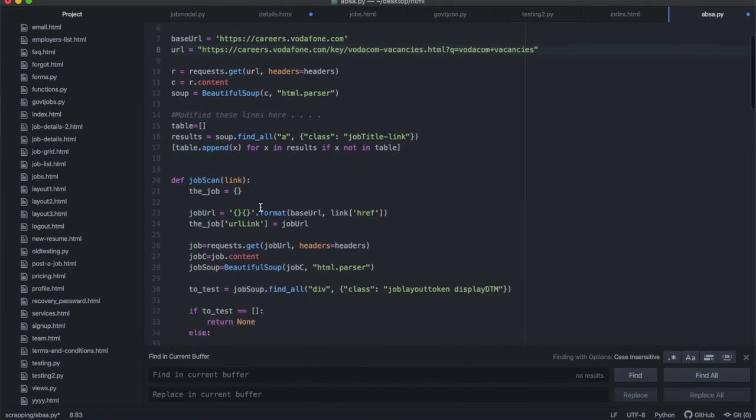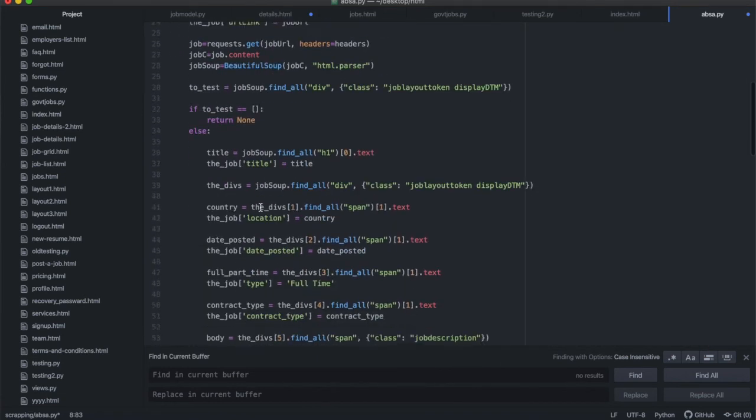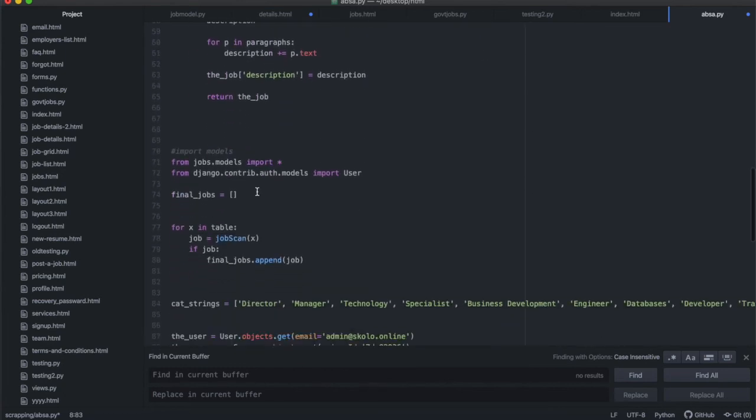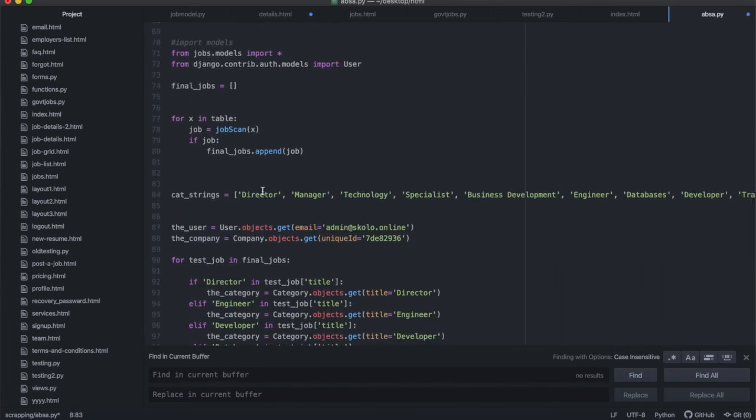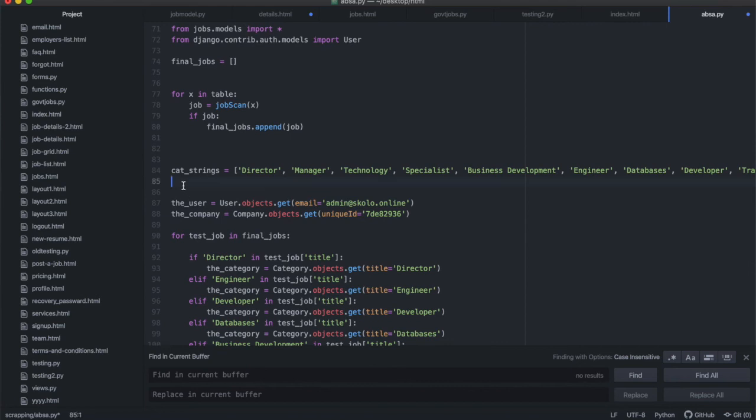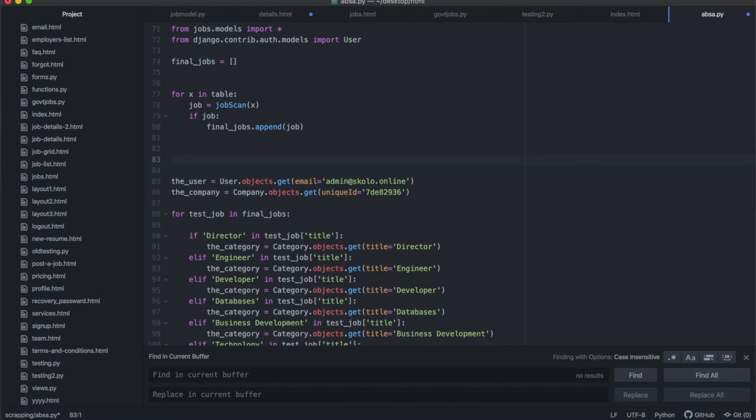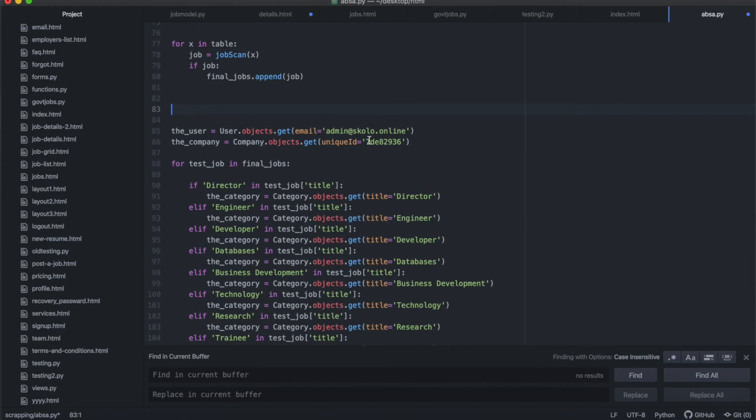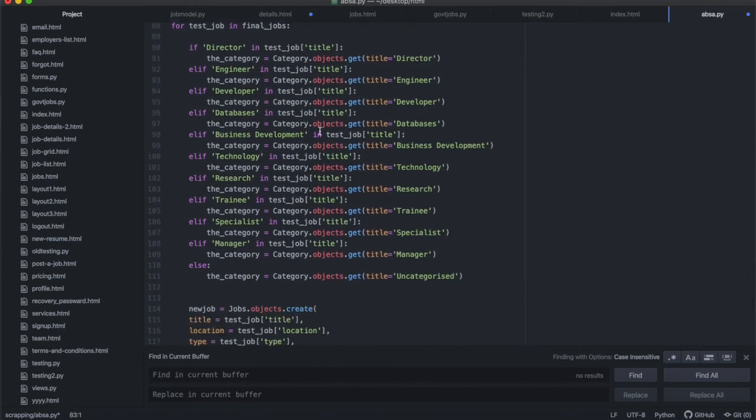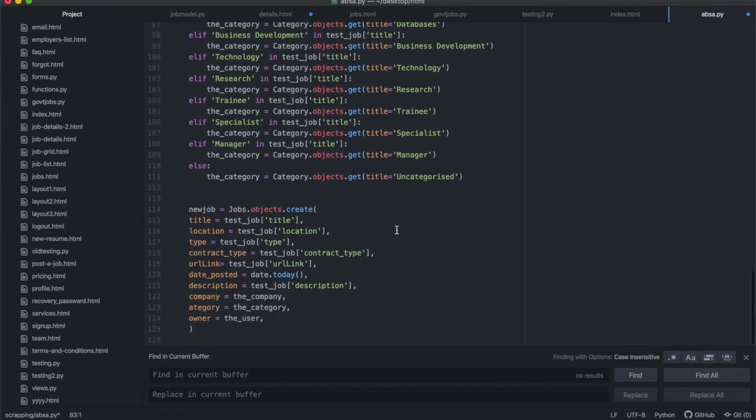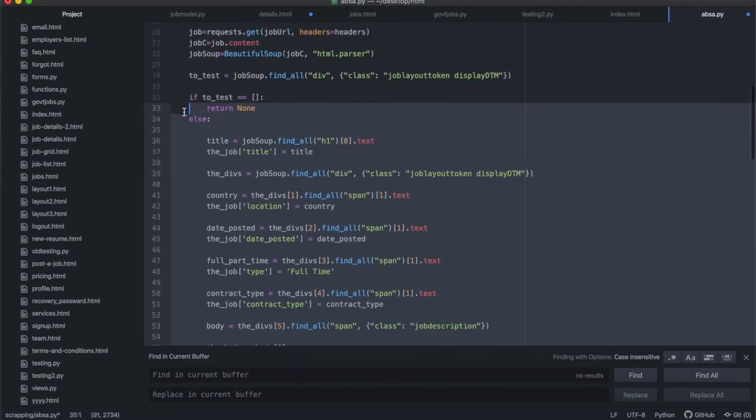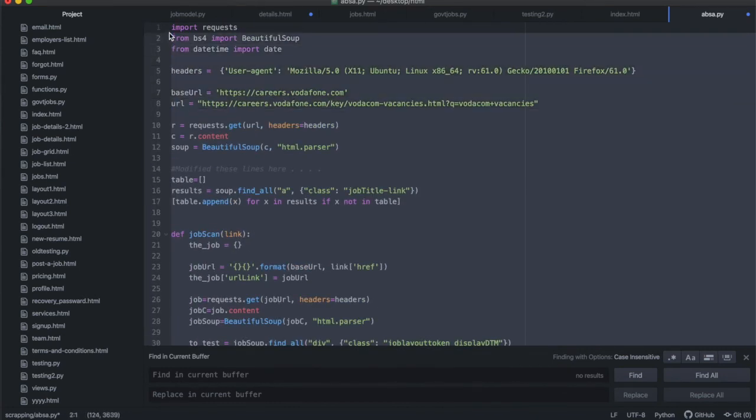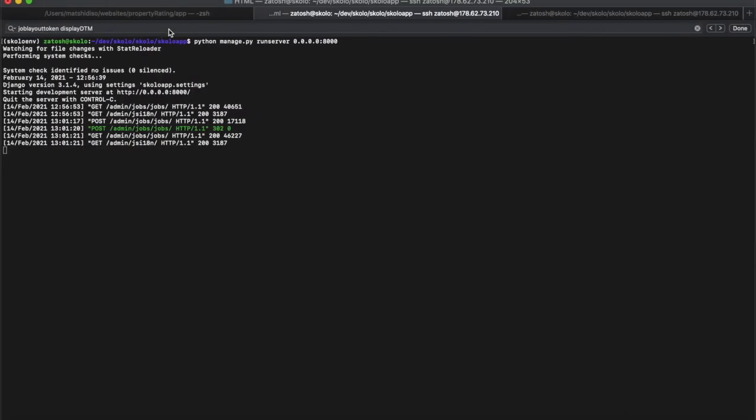All right, so let's see. Job scan is that, return none, the models, final jobs. Okay, so I don't need this over here. Let me delete that. Okay, so that's the user, that's the company. So they're all going to go under this company called Vodacom, and they will be slotted into the different categories based on the company. So I'm going to copy this entire code, and I'm going to stop this, Control C.